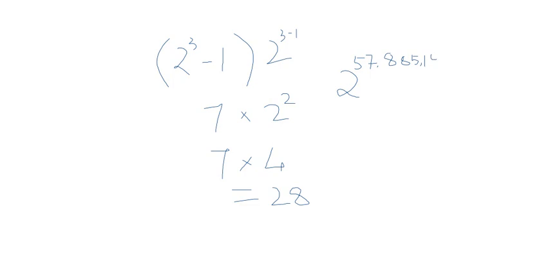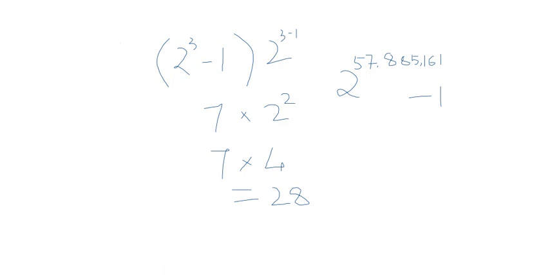And if we put the value of p, I'm sorry, here I have to take an eraser. 2 to the power of 57,885,161 minus 1.